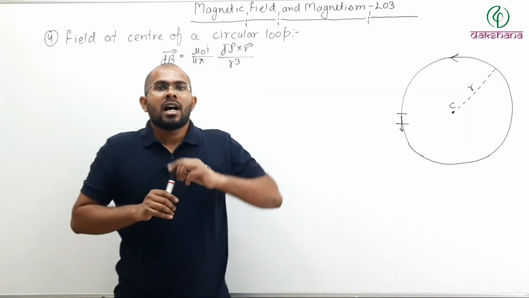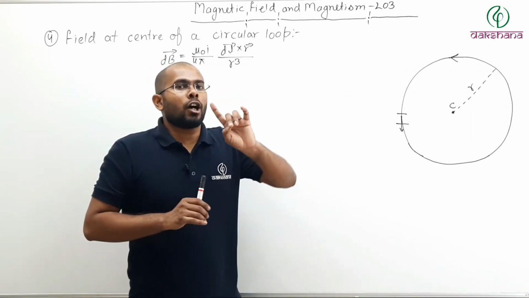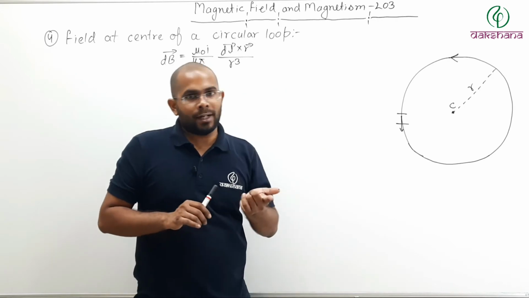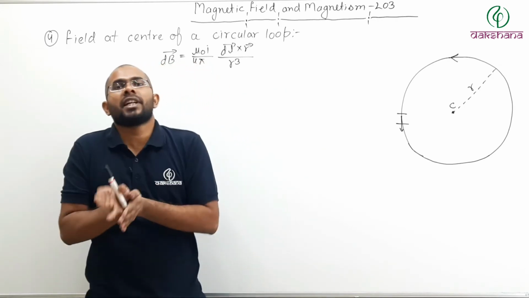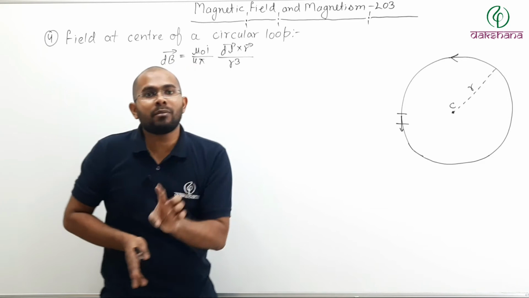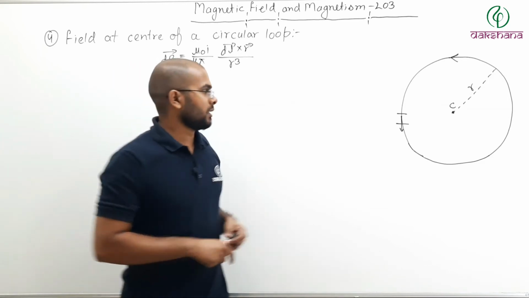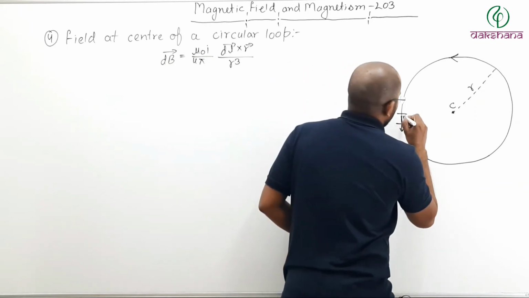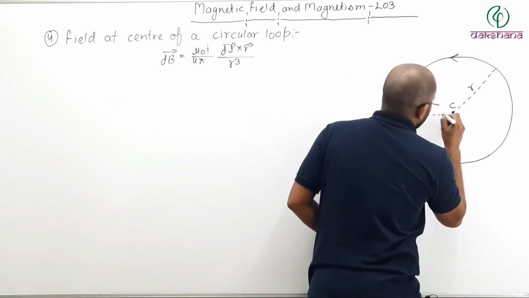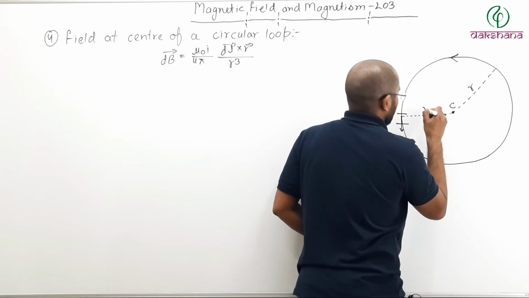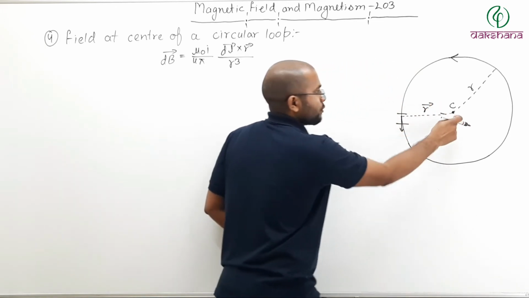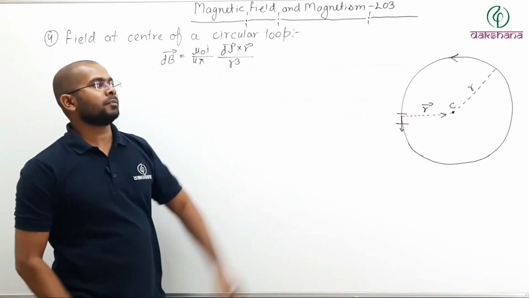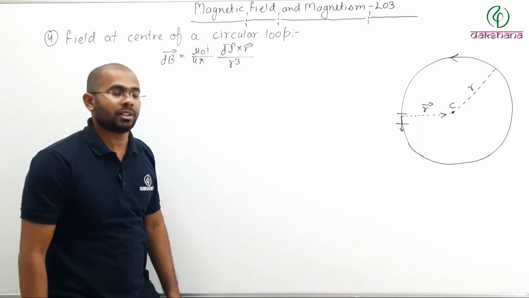What is r? r is the position vector of the point where you want to find the field, from the element which is producing the field. So this element is producing the field. So what is the position vector? This vector from this element to C, that will be your position vector.